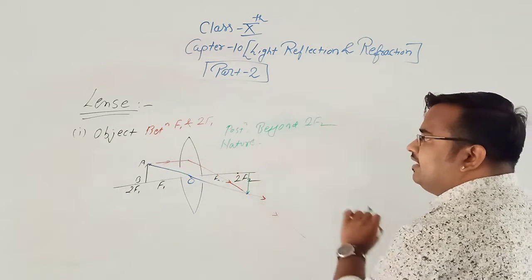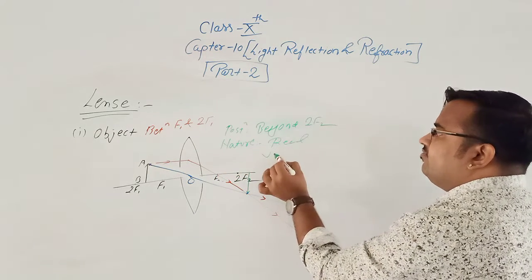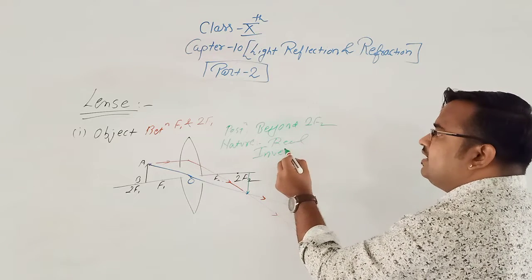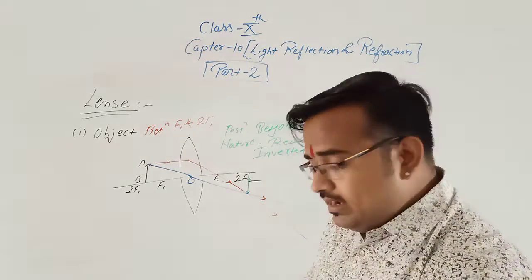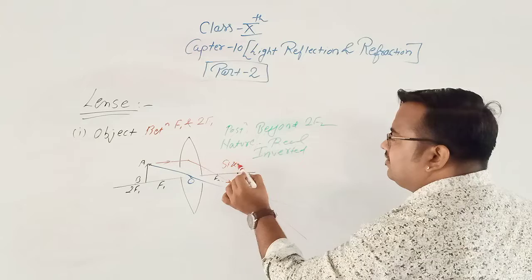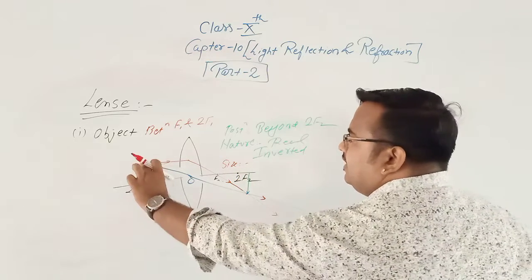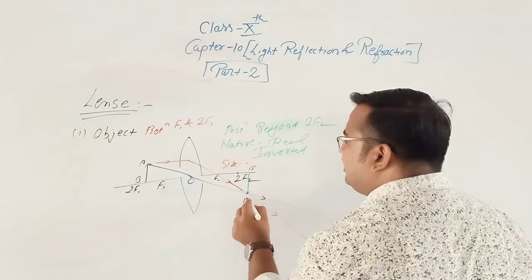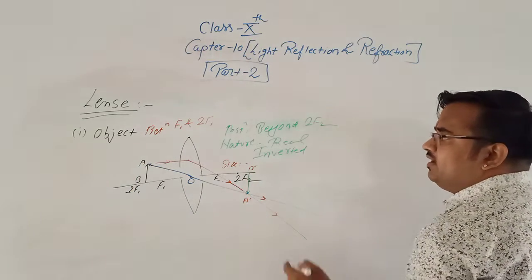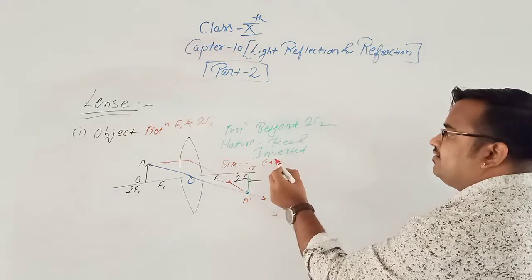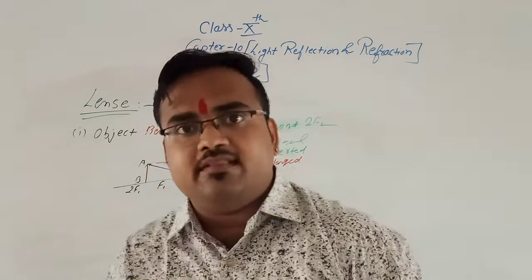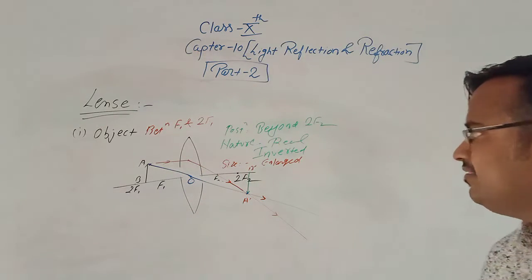Now for the image, what is the nature and size? Nature: is it real? Yes, this is a real image. If the image is real, 100% it would be inverted. And the third case, what is the size? Size is magnified. See, AB, this would be B dash and A dash. If it is 2 cm, 100% it would be more than 2 cm. So the image is enlarged, or we can write the image is magnified. You can draw this.